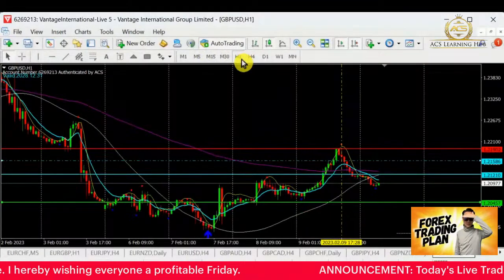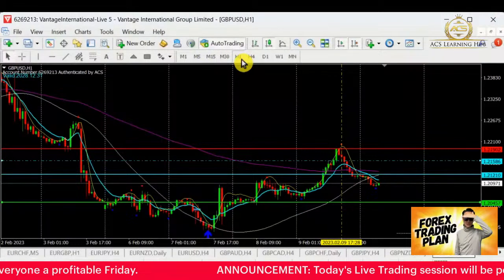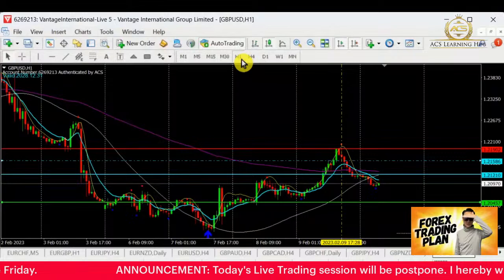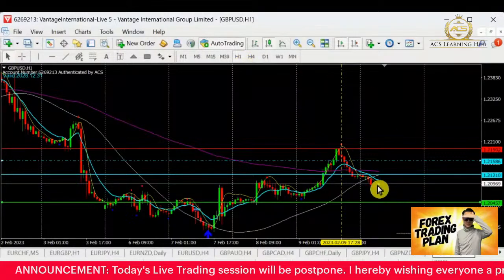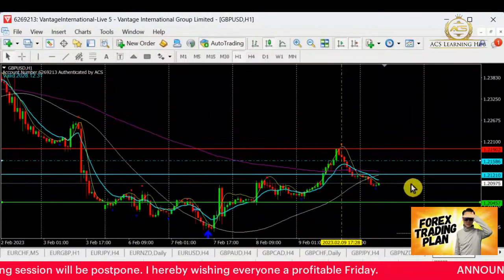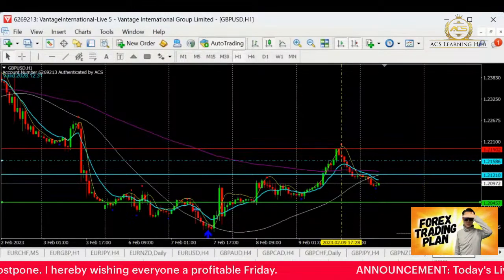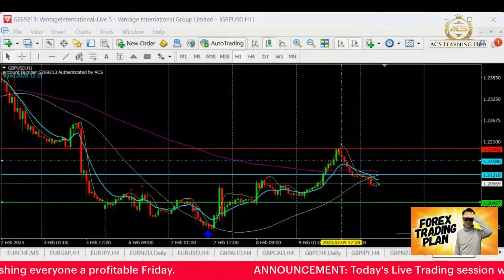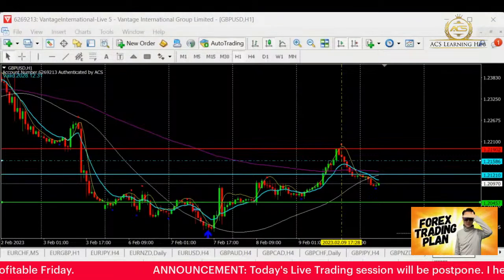However, we need a support. So pay attention to the M5. Make sure you see a new cycle, a new strength coming in for the selling. Then you start trading for the Pound Dollar. So for Pound Dollar, this is the only thing that you need to pay attention to.